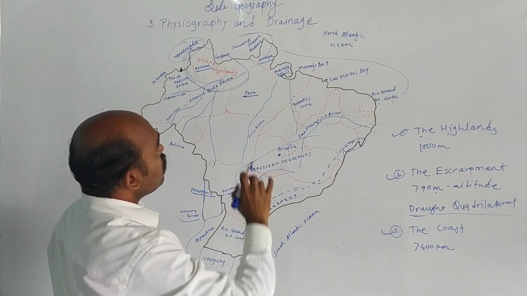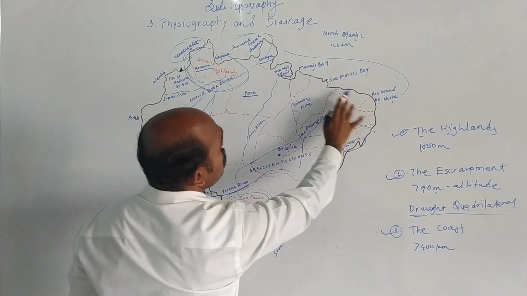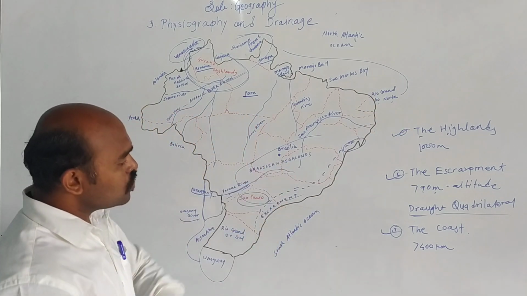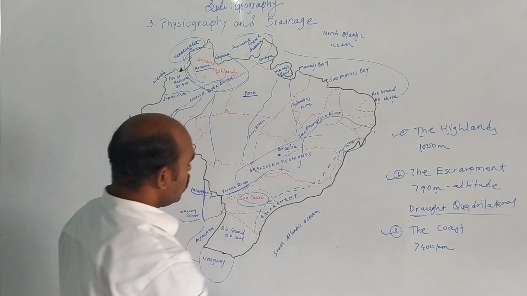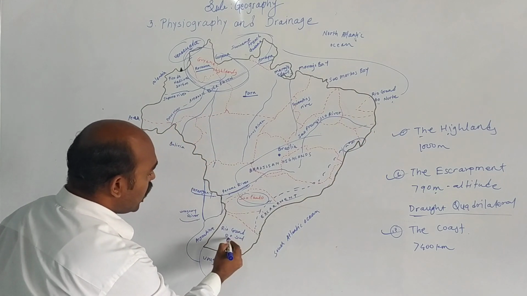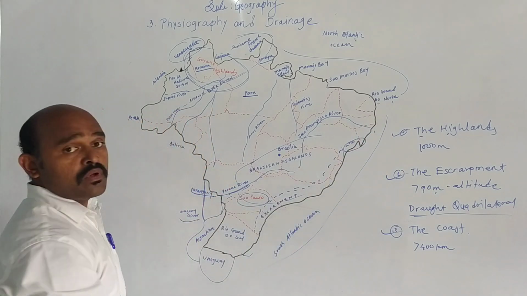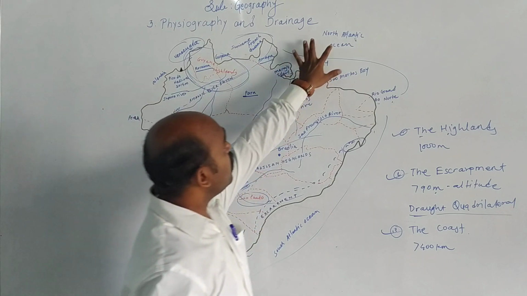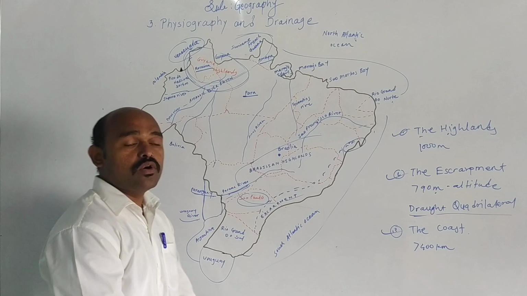So the northern coast of Brazil extends from Amapá to Rio Grande do Norte, and the eastern coast extends from Rio Grande do Norte till Rio Grande do Sul. So this is called the eastern coast of Brazil. Here we have the North Atlantic Ocean, and here we have the South Atlantic Ocean.